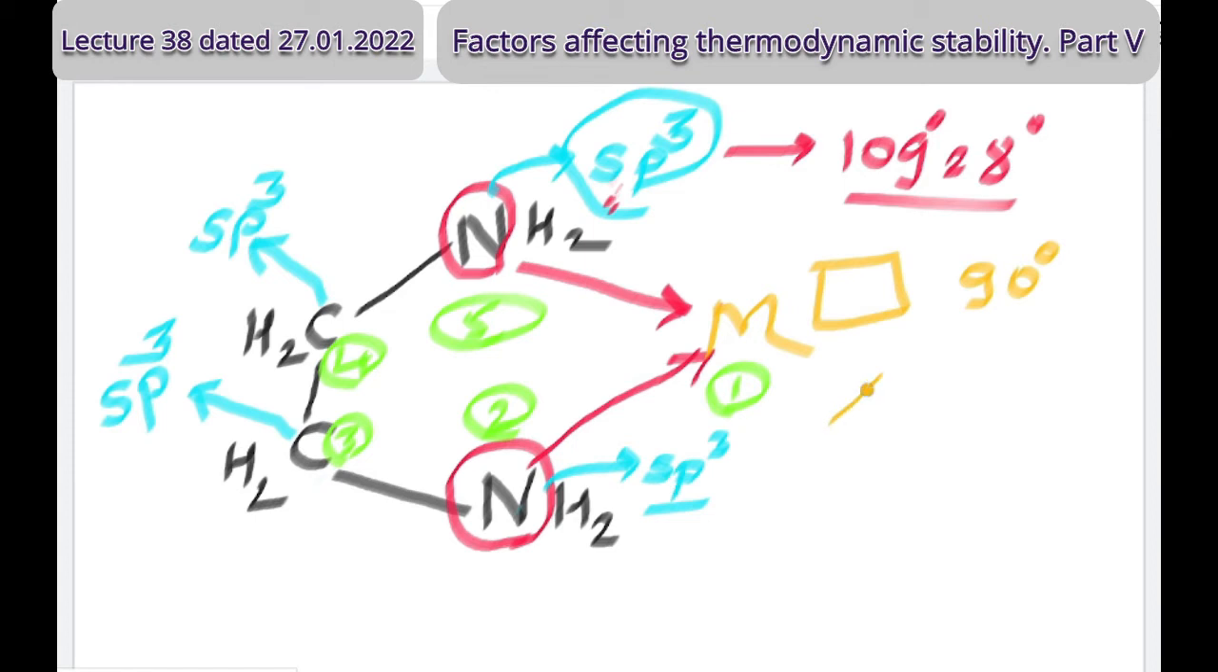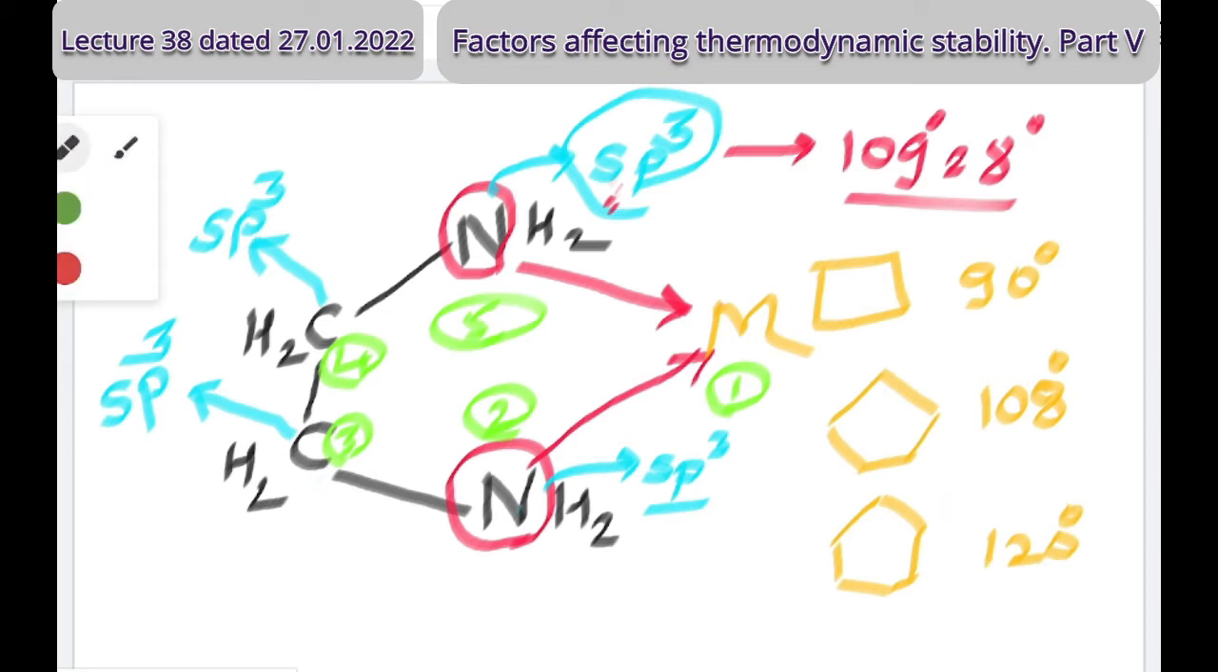If we arrange them in a pentagon, then it is somewhat convenient because the angle is 108 degrees. But if we arrange them in a hexagon, a planar arrangement, then the angle will be 120 degrees. What do you think? Which is the proper one for ethylenediamine? Pentagon or hexagon or square planar?